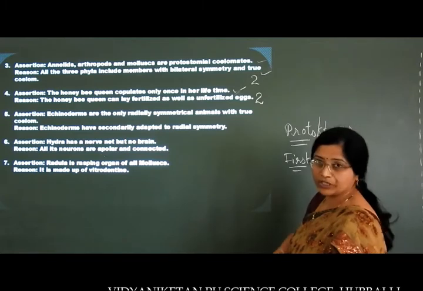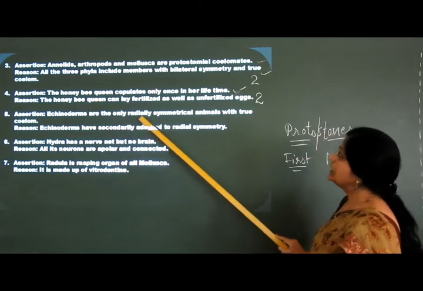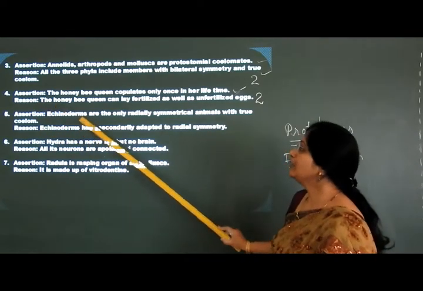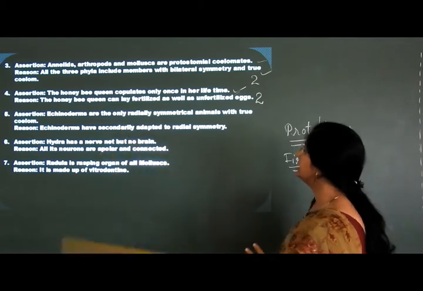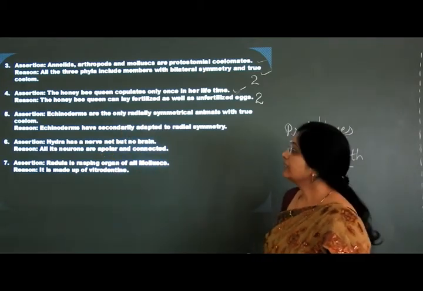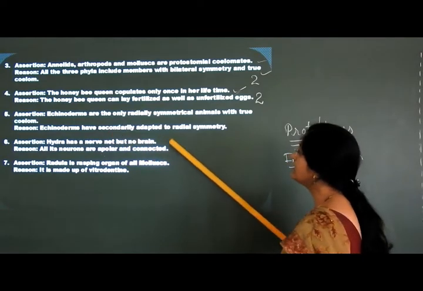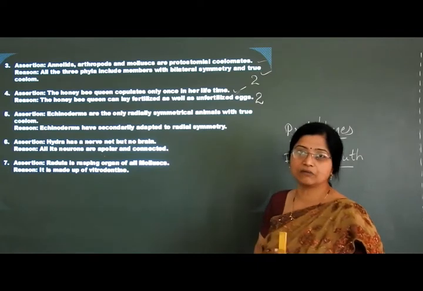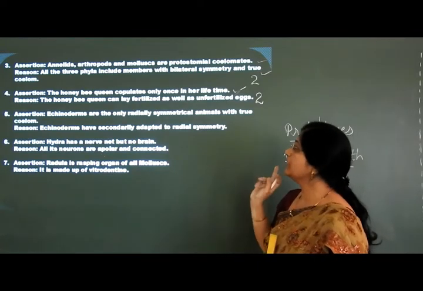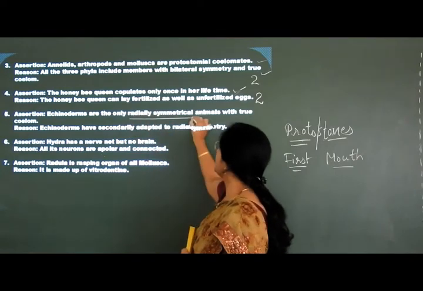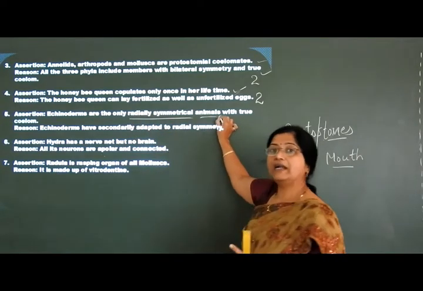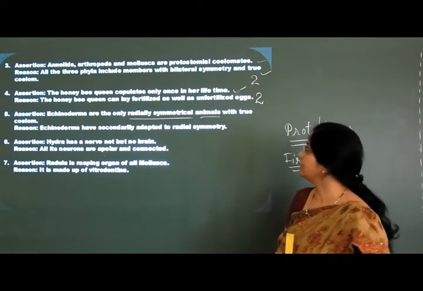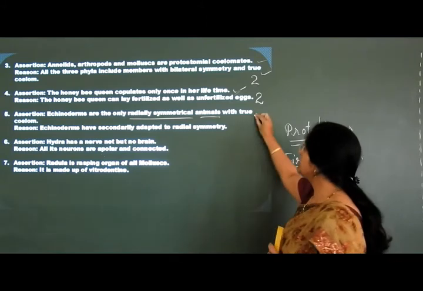Now coming to the next question. Echinoderms are the only radially symmetrical animals with a true coelom. Reason: echinoderms have secondarily adapted to radial symmetry. Now let us see what exactly the assertion means. Echinoderms are the only radially symmetrical animals with a true coelom. Adult echinoderms are radially symmetrical, whereas the larva is bilaterally symmetrical. This is a true statement.